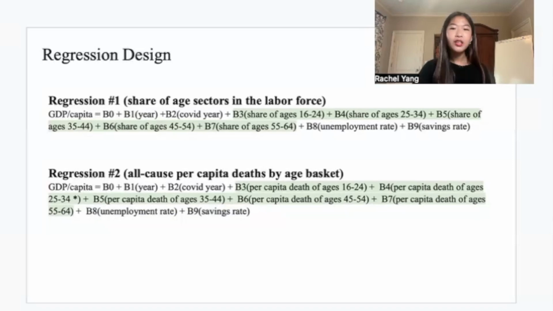Then, in my second regression model, I align each age basket with the per capita deaths of the total population. Similarly to the first regression, I have also set 65 to 100 as the omit dummy variable, so that coefficients B3 through 7 will all be relative. It is important to note that for this regression, I can only find raw count population data from the years 2000 and 2007 to 2023, meaning that this regression is being computed with 18 observations instead of 24.